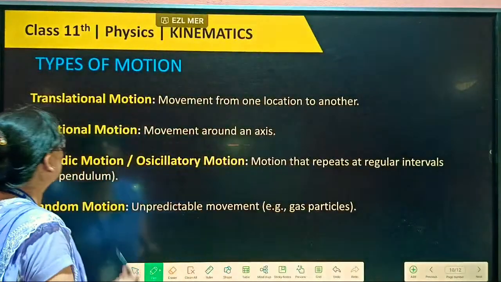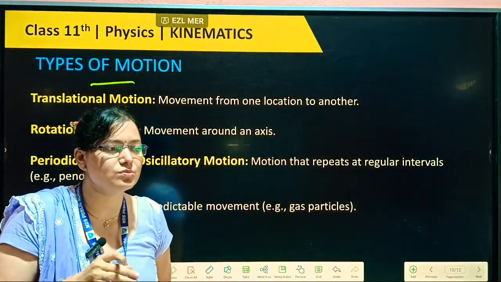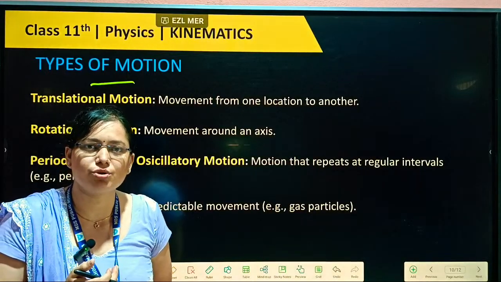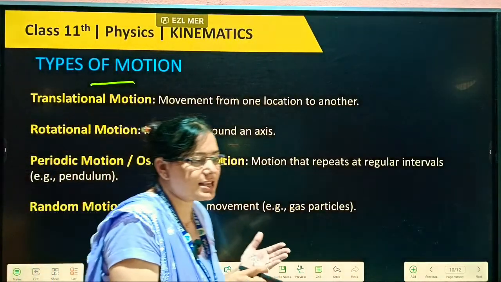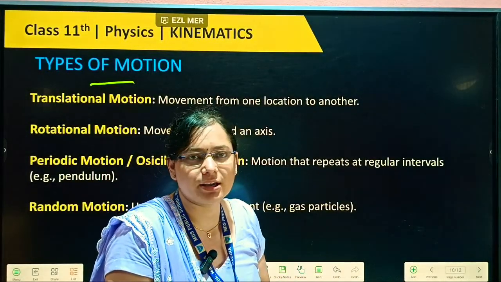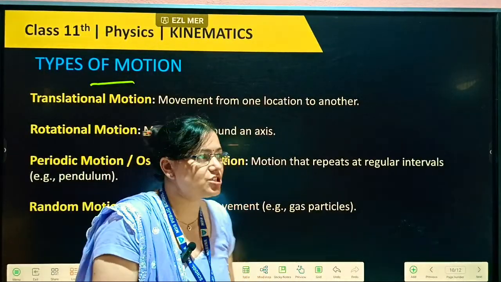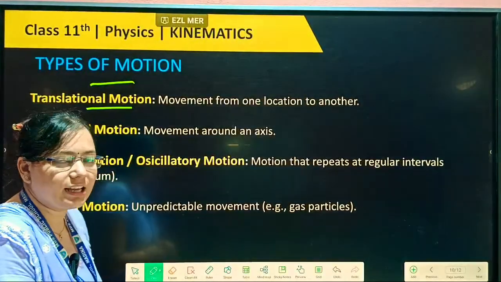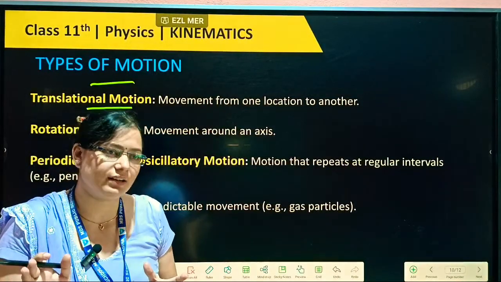Next we will do the types of motion. There can be different types of motion, because position can change in different forms. That's why we divide motion mainly into three parts: translatory motion, second, circulatory or rotational motion, and third, periodic or oscillatory motion, vibrational also you can say. First one, translatory motion. Translatory motion, rectilinear motion. I told you that there are two types, rectilinear and curvilinear, yes or no?